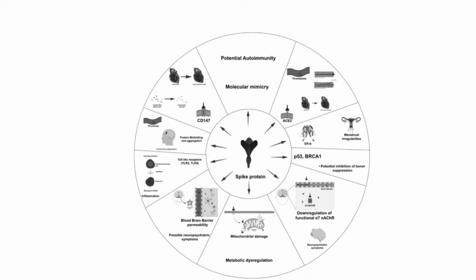Moving forward, this next one will be interaction of the spike protein with some of the pattern recognition receptors. Now, what are those? Pattern recognition receptors are receptors that recognize foreign molecules or damaged stuff inside your body. It's part of your innate immune system, meaning the immune system that is always present, always on. And specifically, spike protein could be interacting with toll-like receptors.